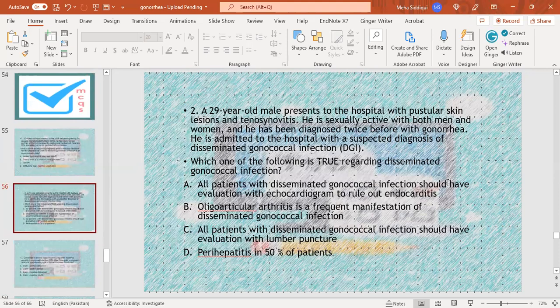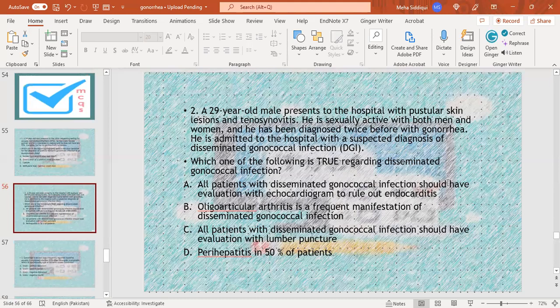MCQ number 2. A 29-year-old male presents to the hospital with pustular skin lesions and tenosynovitis. He is sexually active and has been diagnosed twice before with gonorrhea. He is admitted to the hospital with a suspected diagnosis of disseminated gonococcal infection. Which one of the following is true regarding disseminated gonococcal infection?